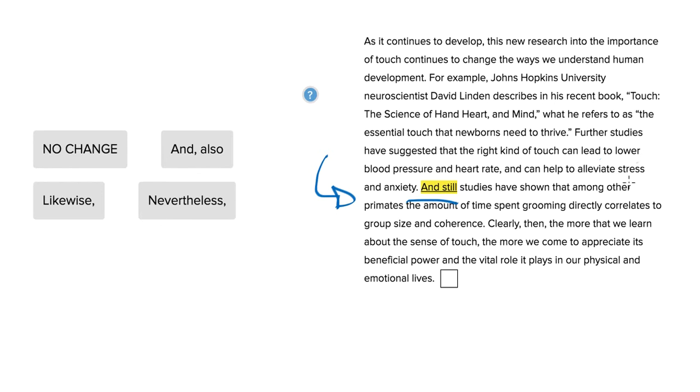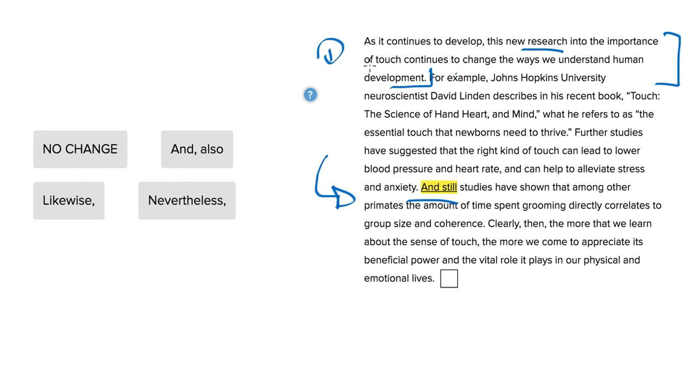So it looks like this is one in a series of examples or pieces of evidence for the topic sentence of this conclusion paragraph. As it continues to develop, this new research about the influence of touch on human development, or on brain development even, just what we've been talking about, into the importance of touch, here we go, continues to change the ways we understand human development.